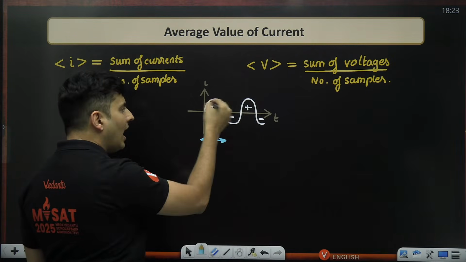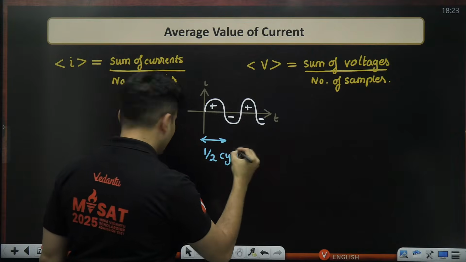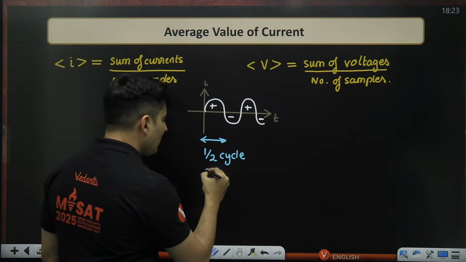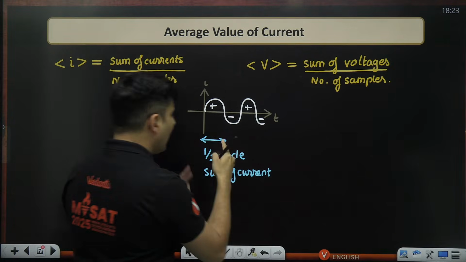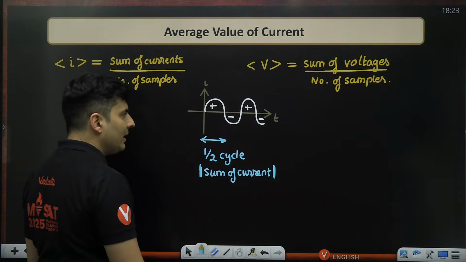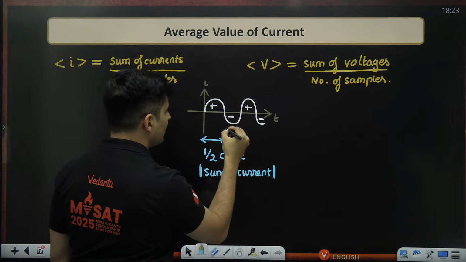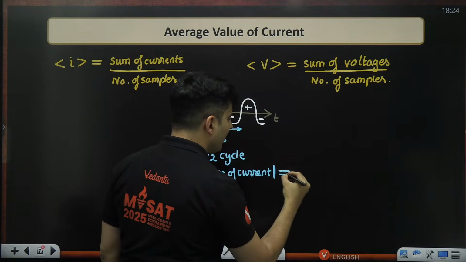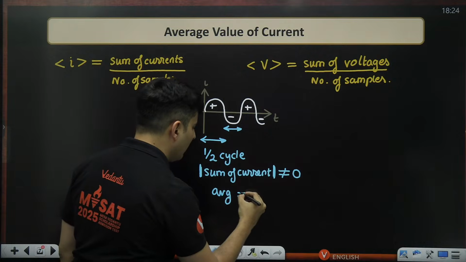If you take any half cycle, unlike before, the sum of currents, whether that half cycle is here or here, even this is also a half cycle, then the sum of current will not be zero, and therefore the average value will also not be zero.